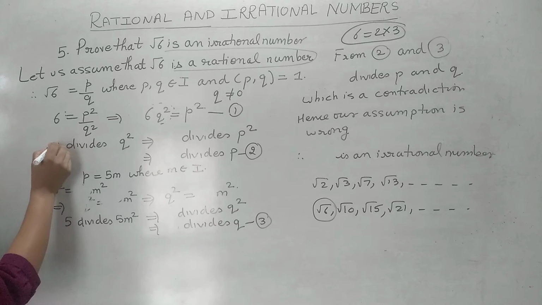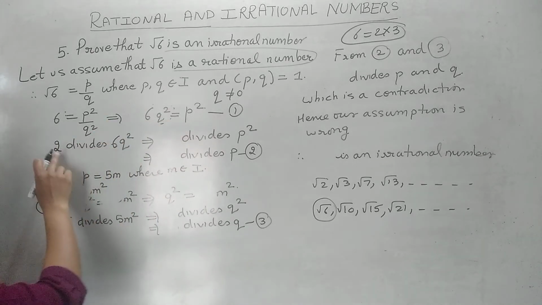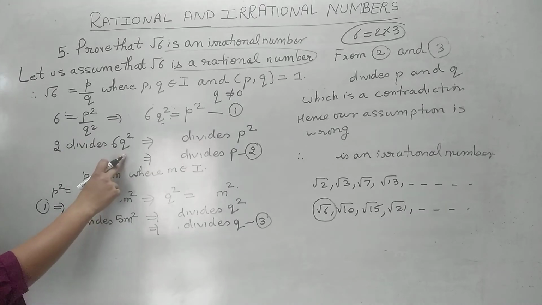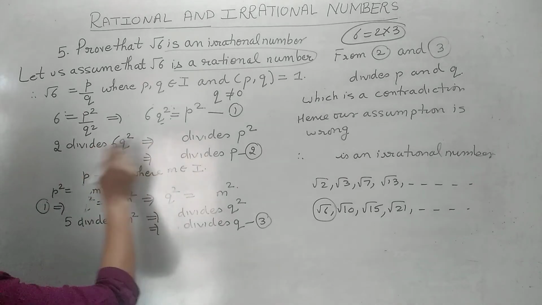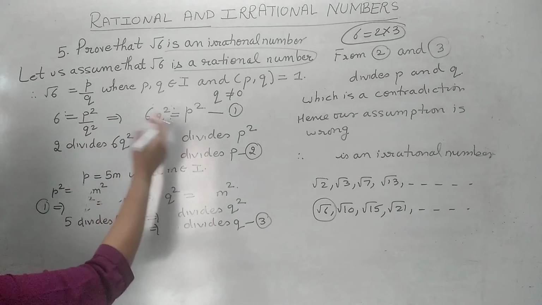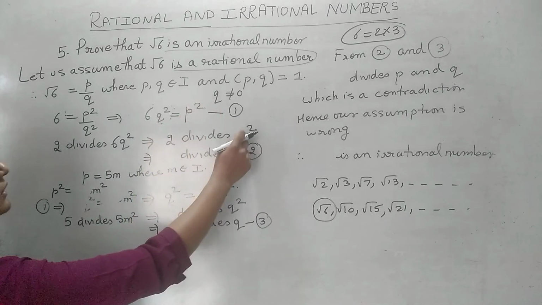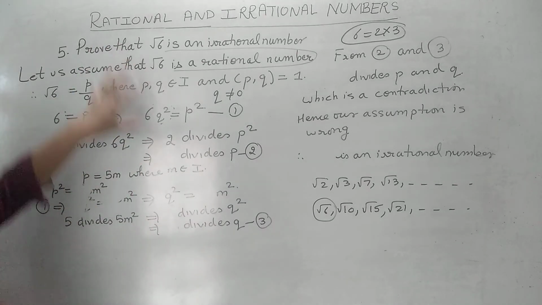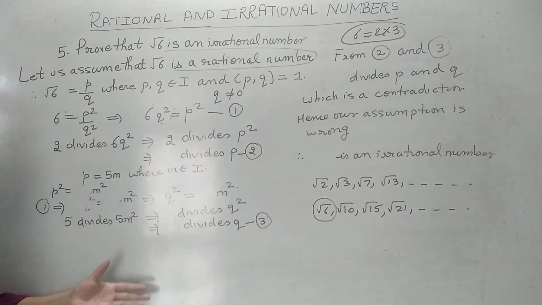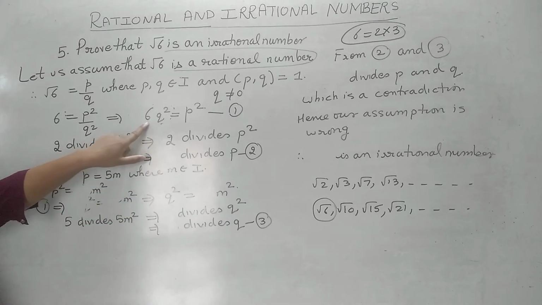Let us take 2. Now this is a multiple of 6. 2 will always divide a multiple of 6. You can take 3 or you can take 2, it is our choice. Out of these two you can take any one. If 2 divides 6q square, the left side, that means it divides the right hand side also. So remember, for root 6 we can't follow the same procedure as root 5 because here we need a prime number, so we have to take either 2 or 3.